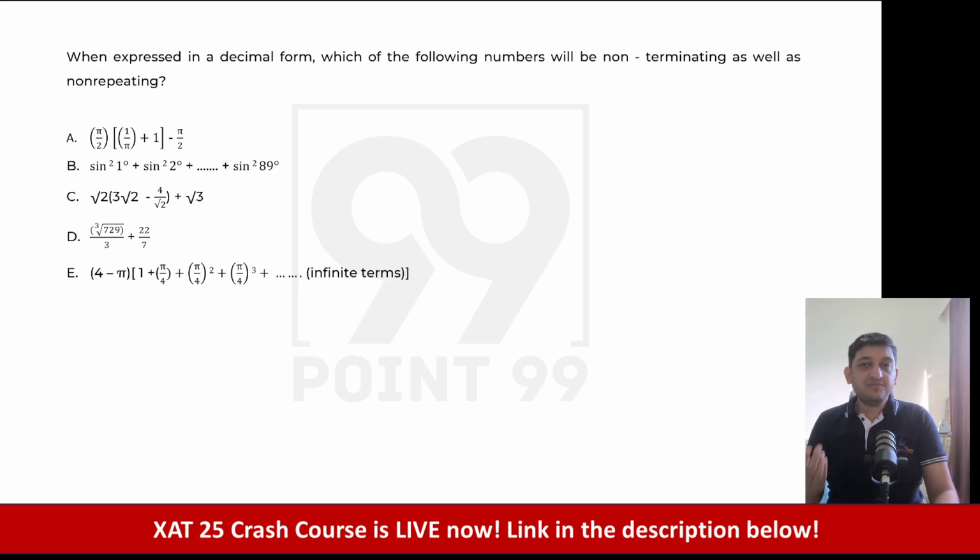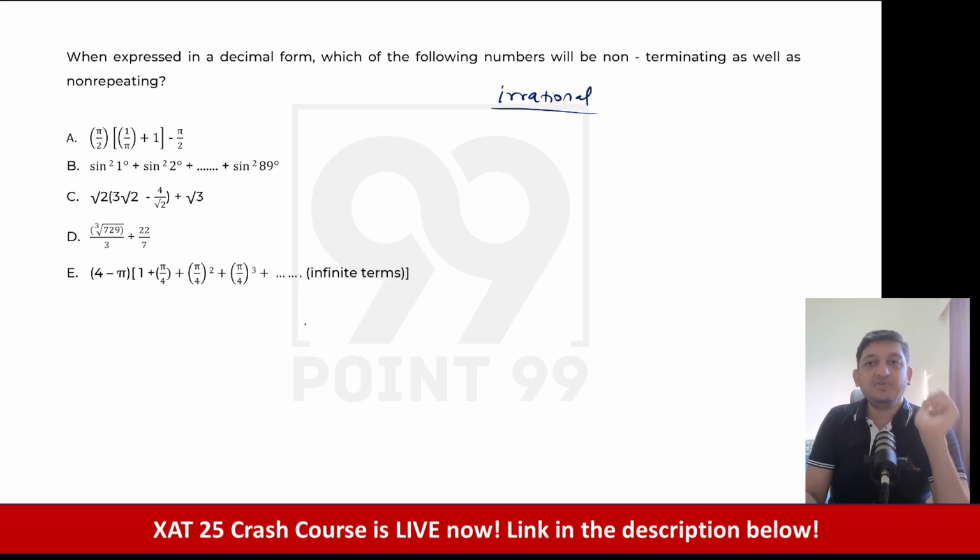When expressed in a decimal form, which of the following numbers will be non-terminating as well as non-repeating? Now, if you know what exactly to look at, this is possibly one of the easiest questions that you can see at the XAT. तो बिल्कुल दिमाग नहीं लगाना है. नॉन टर्मिनेटिंग एंड नॉन रिपीटिंग का बेसिक मतलब हो जाता है इरैशनल. So if you know what irrational numbers are, you are sorted. Irrational का मतलब ये होता है that you cannot express it in the form of p by q, where p and q are both integers.